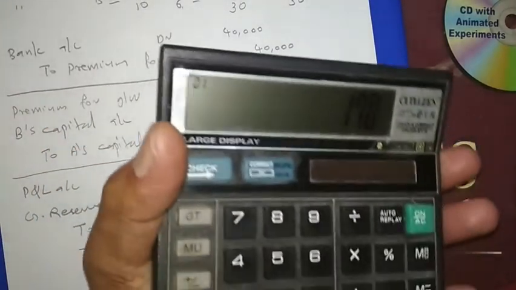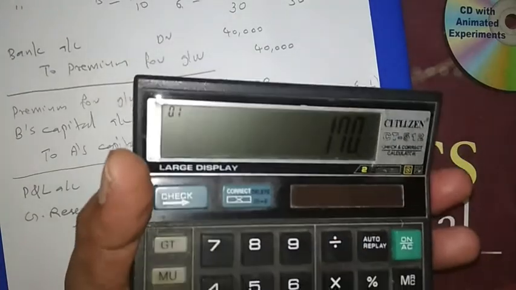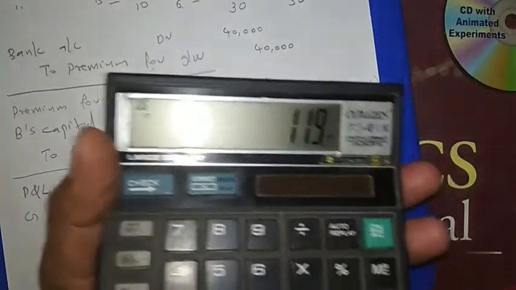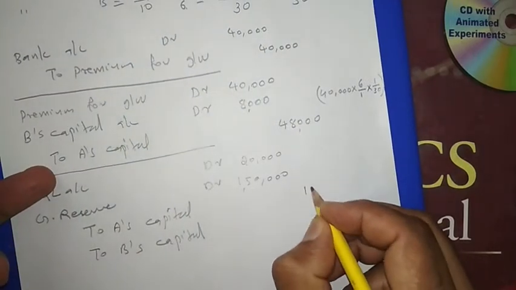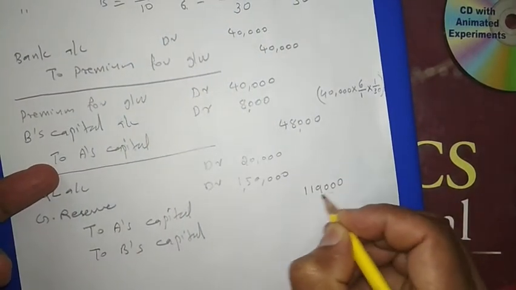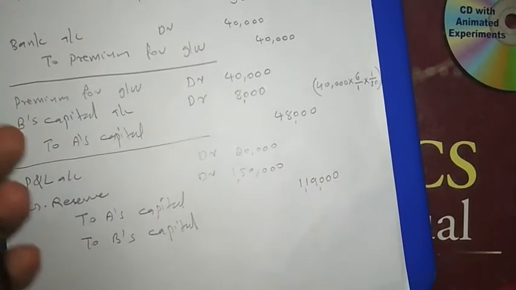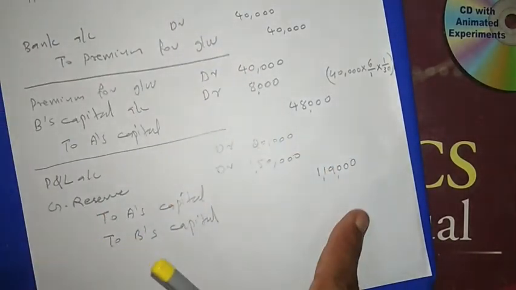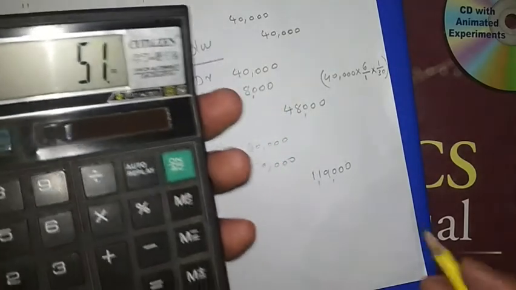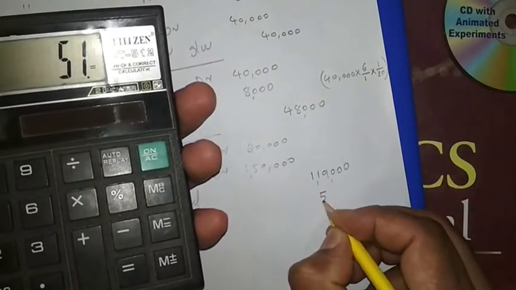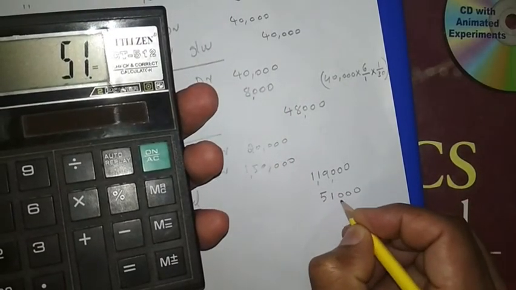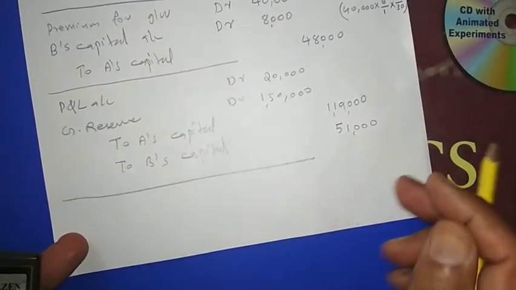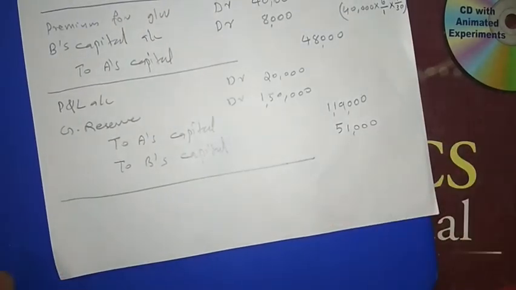Then old ratio 7:3. So this is divided by 10 into 7, so 1,19,000. This is for A. Then 17 into 3, that is 51,000. So that entries are over. This is the answer to that question.